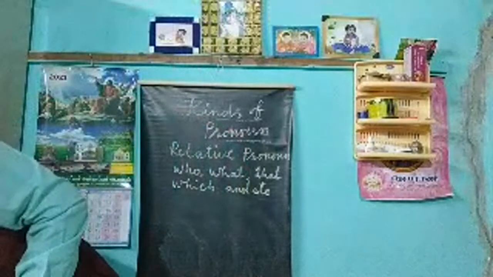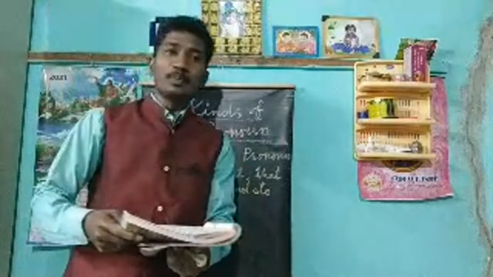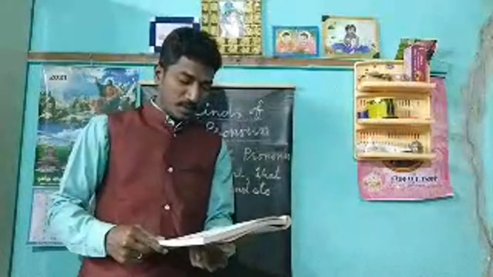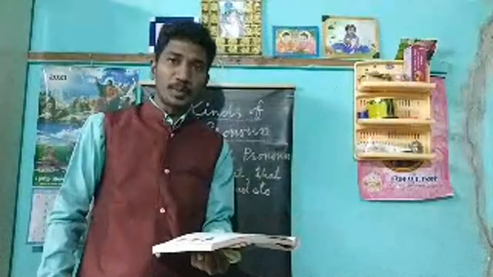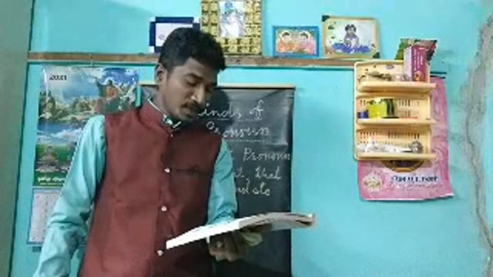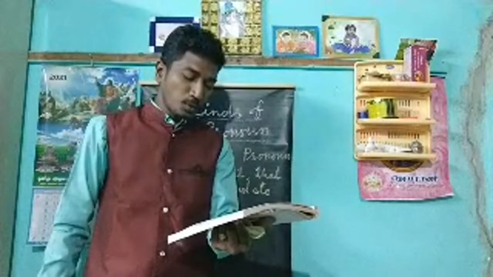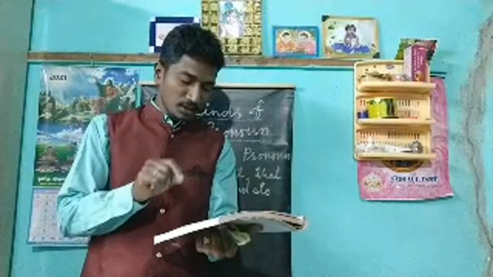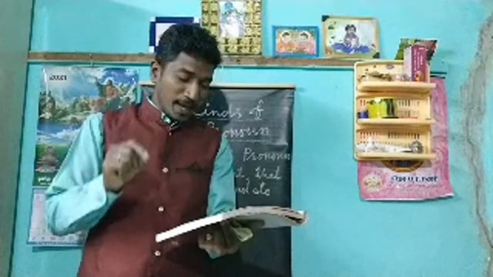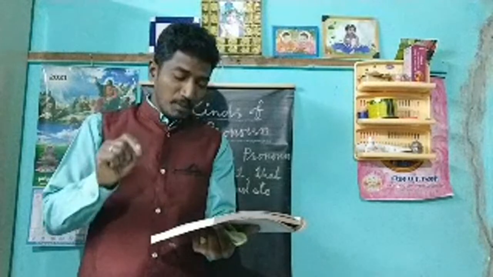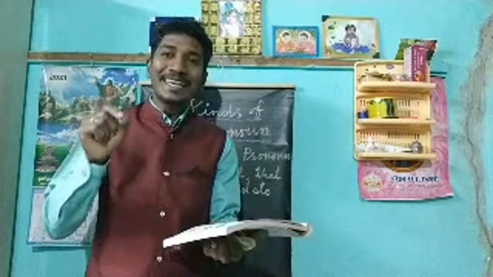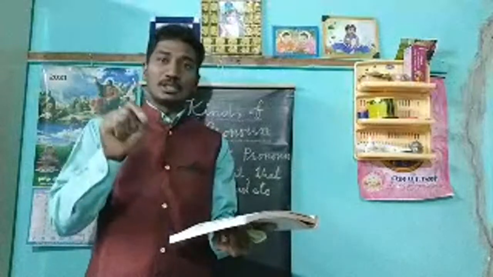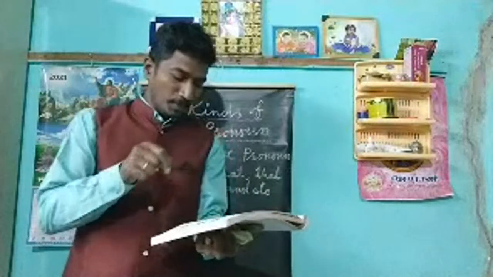So if you have your book, you can look at page number 29, the relative pronouns. Look at there. The man who climbed the mountain was Mark English. So this is the example. Mark English, so the person's name is English.